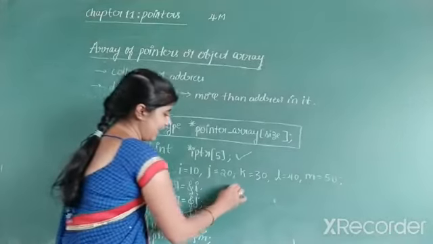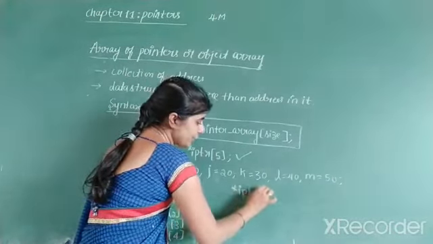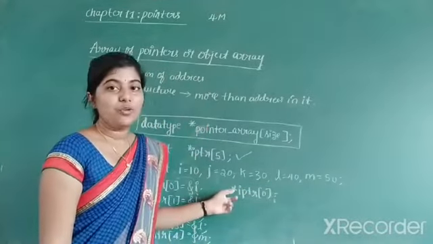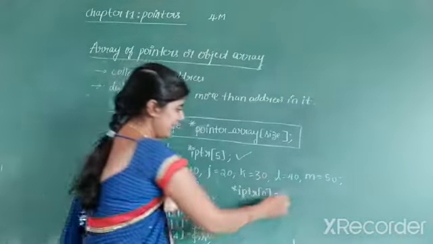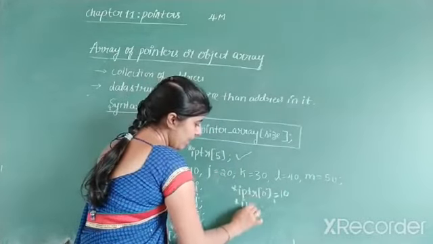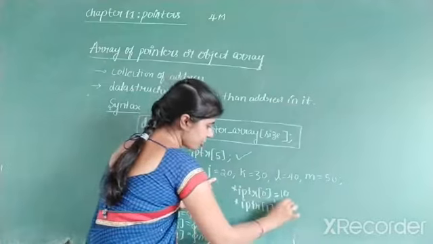And if I write star IPTR of 0, we know that the pointer operator returns the value of a variable. What is present at the 0th location? 10 is present at the 0th location. And star IPTR of 1, what is present at the first location? 20.